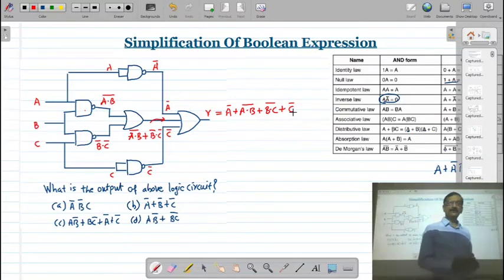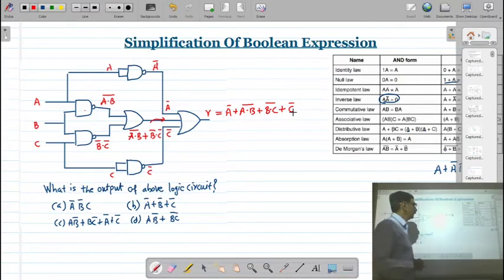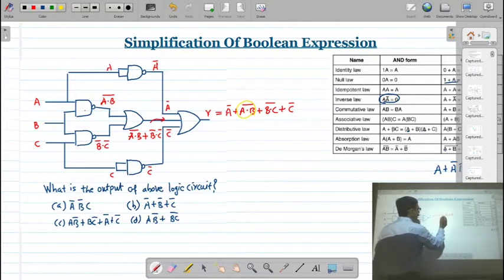Now we have to simplify this Boolean expression. So how can we simplify? So you can see here the whole bar is there. Here also a whole bar is there. So we can apply De Morgan's law.